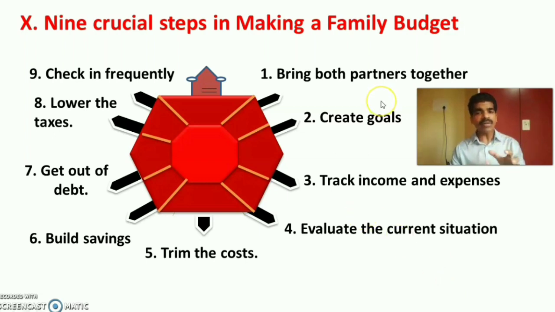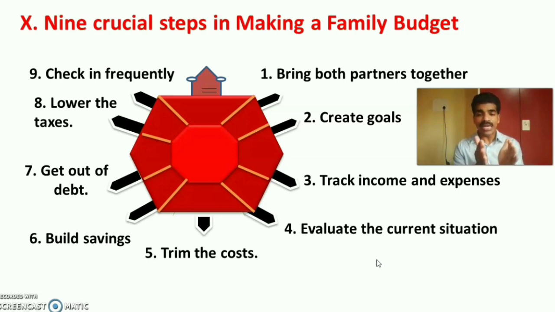First is bring both partners together. Family budget has to be planned by both husband and wife together. So bring both partners together to make a family budget. They should have an understanding. Then create goals for the particular month for the family budget. Track the income and expense. Already we have discussed this point. So find out the source of income and what are the expenses for the month. Then evaluate the current situation of the family members, whether that particular expense is required or not required.